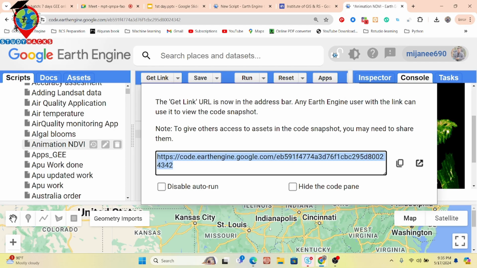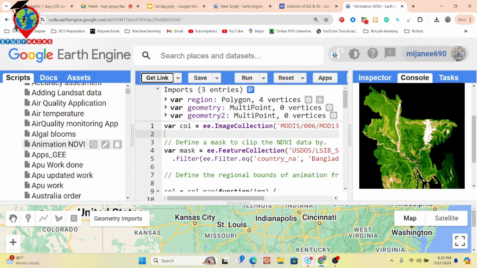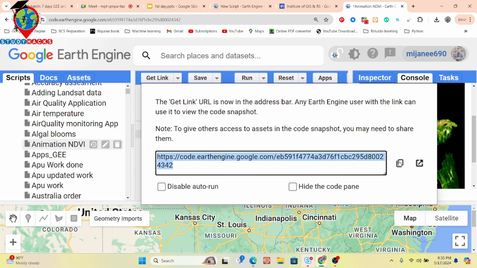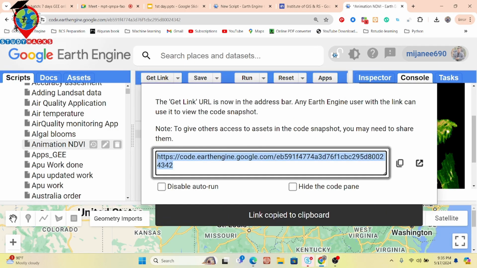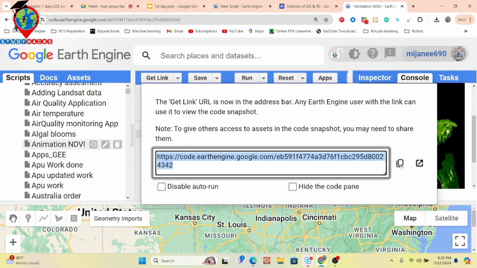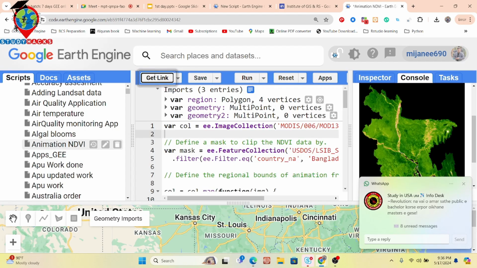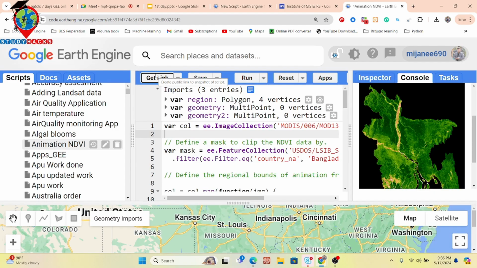Okay. So this is the process for sharing. Suppose any code you want to share, simply click on the get link button, and then click on here, then you can easily share this code. So basically when you face any problem in your code, you can simply share it with me. For that, simply click on the get link button, then copy the link and send it to me. Then I can simply go to this code link, look at your code and send you feedback about that. So basically this is the get link button for sharing. We can easily share our code with other people.